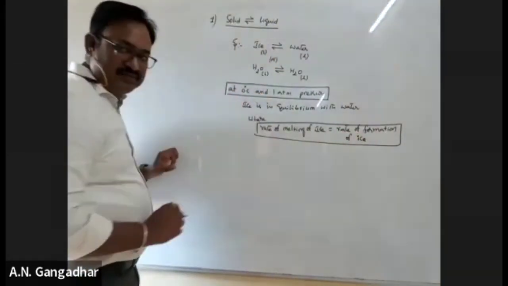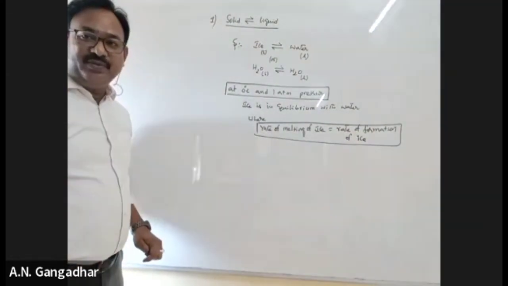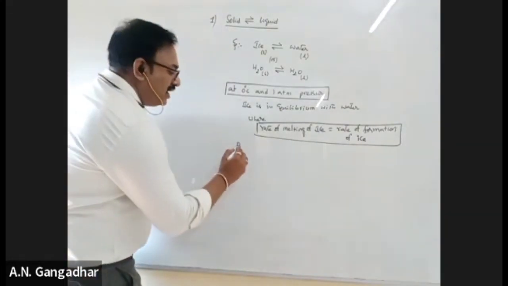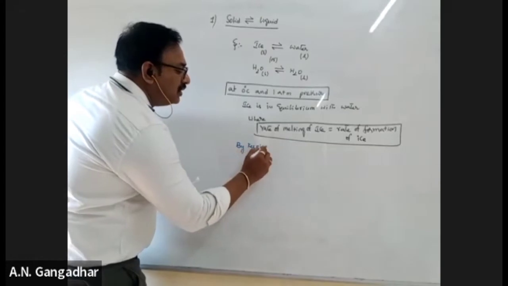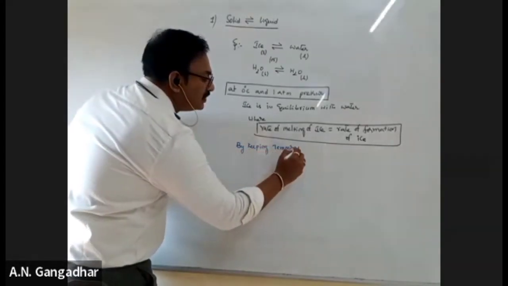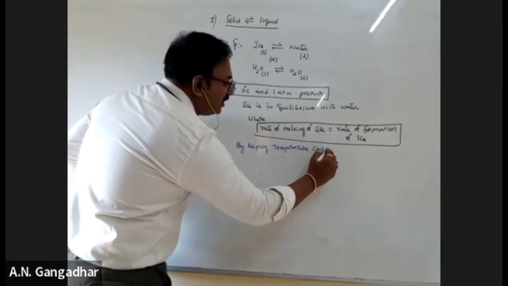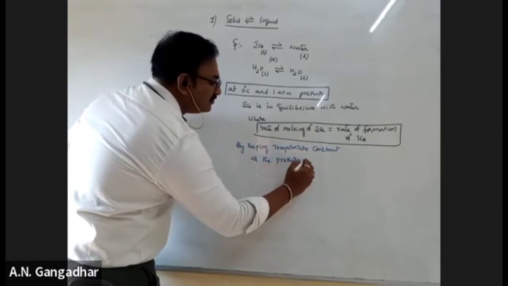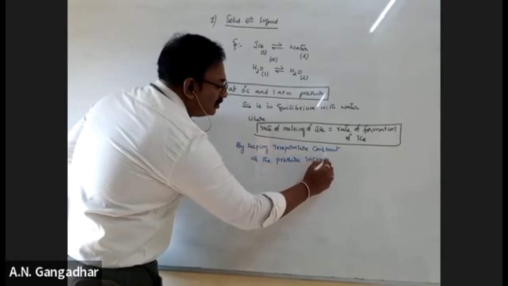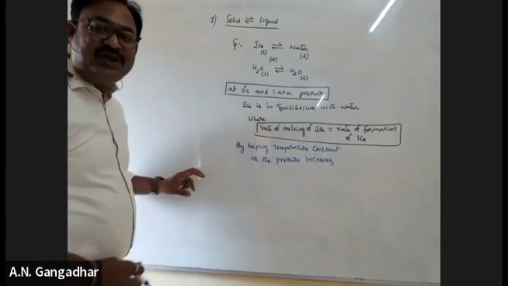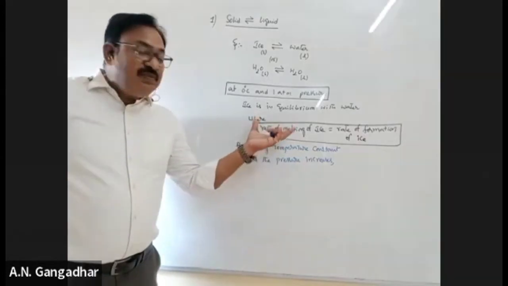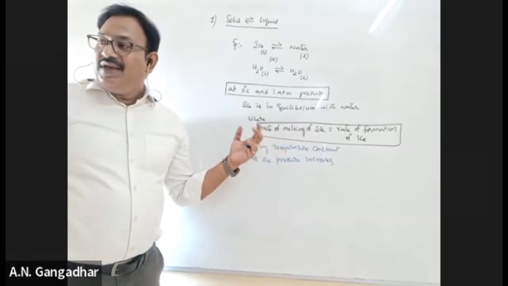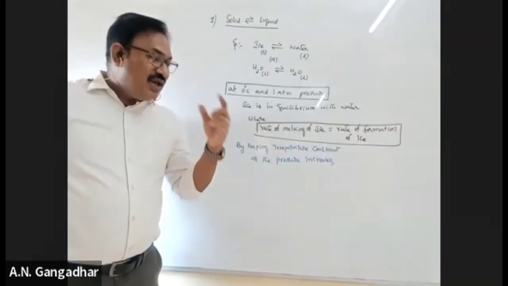Okay. Now, I'll go through two important points here. Listen carefully, all of you. By keeping temperature constant, as the pressure increases, what happens? By keeping temperature constant as the pressure increases. See, temperature of the system remains constant. We are increasing pressure. So क्या होगा? Pressure increase करने से क्या होगा?